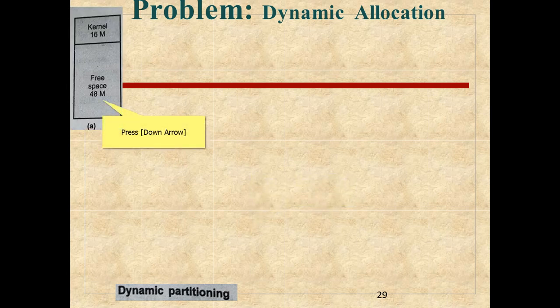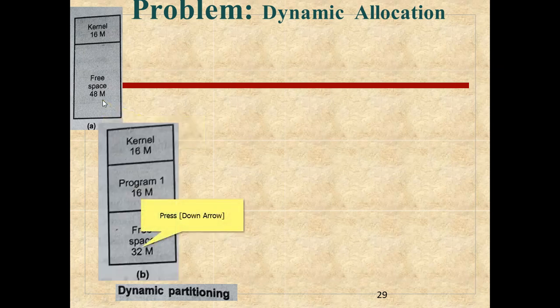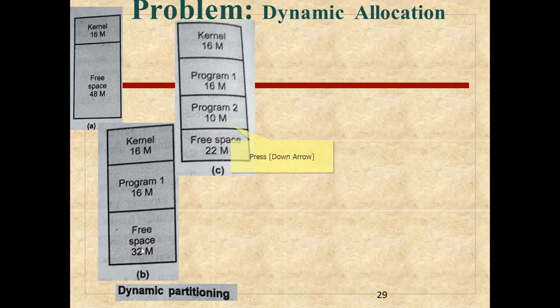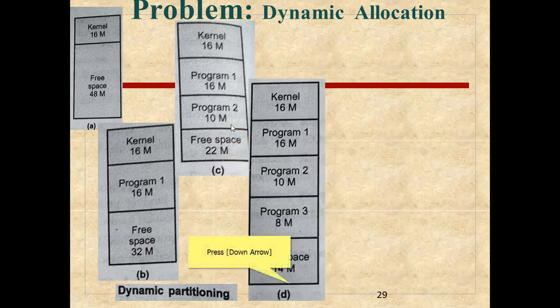So dynamic allocations, we can see more about this. Example: there is a 16 MB kernel, that is the OS, and the free space is 48 MB. Program 1 came with 16 MB, so we give it, and the remaining is 32 MB. Program 2 comes with 10 MB, contiguous to program 1, so the free space will be 22 MB. So the free space keeps reducing as processes come with their demands.